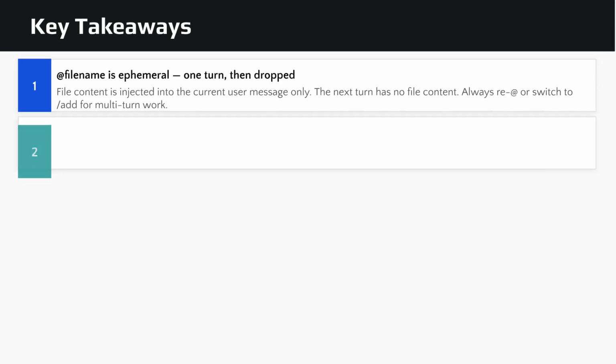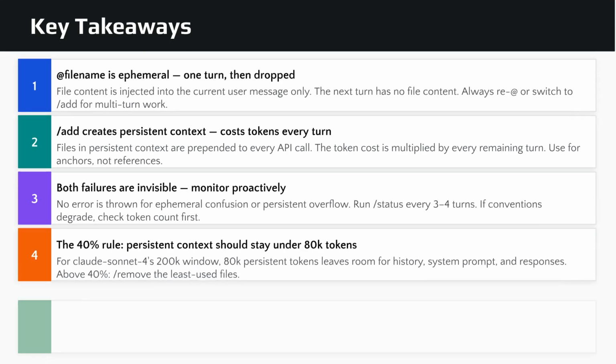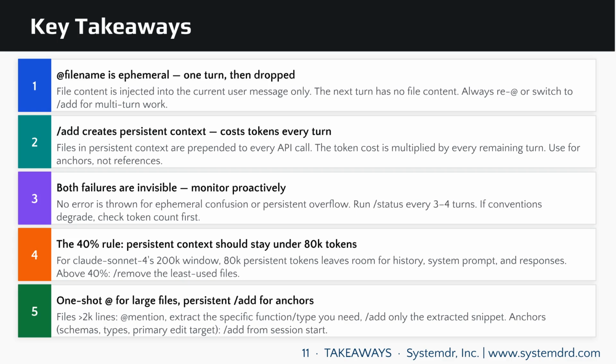Key takeaway 1. @filename is ephemeral. Use it for one-turn reference only. 2. /add creates persistent context, costing tokens every turn. 3. Both failure modes are invisible. Monitor proactively with /status. 4. Adhere to the 40% rule. Persistent context should stay under 80K tokens. 5. Use the one-shot pattern: ephemeral @ for large files, and persistent /add for essential anchors.